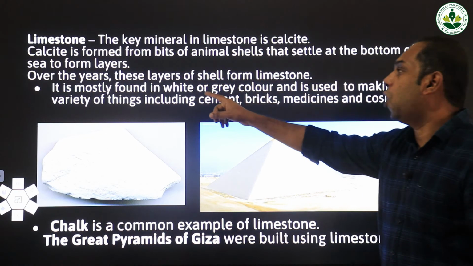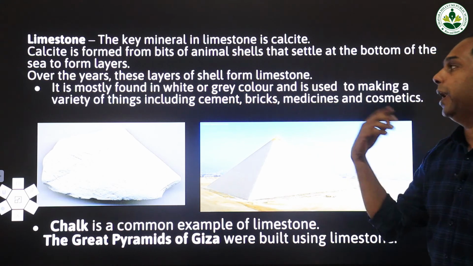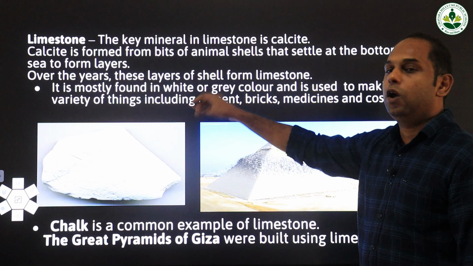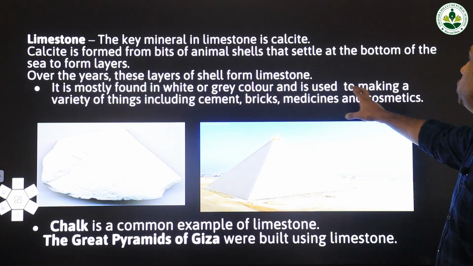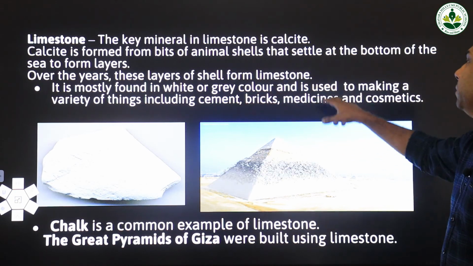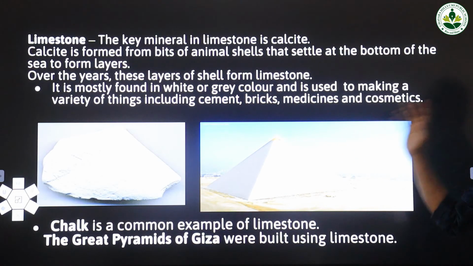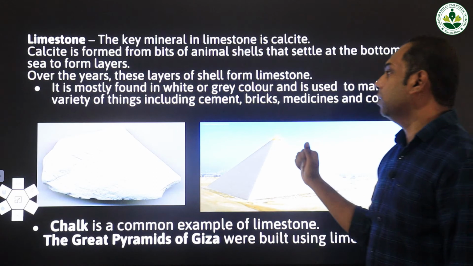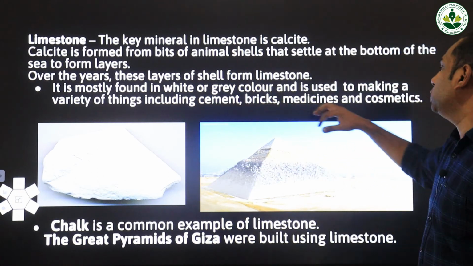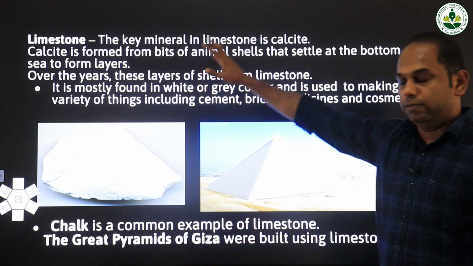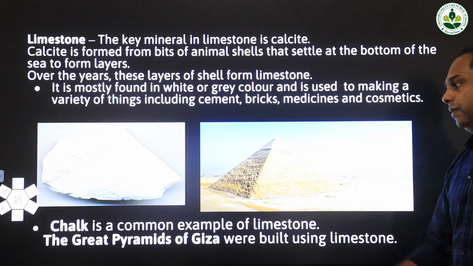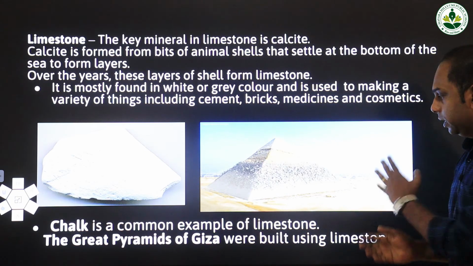It is mostly found in white or grey color. The main colors of limestone available are grey or white. It is used for making a variety of things including cement, bricks, medicines and cosmetics. So these are the major uses of limestone. Chalk is a very common example of limestone.